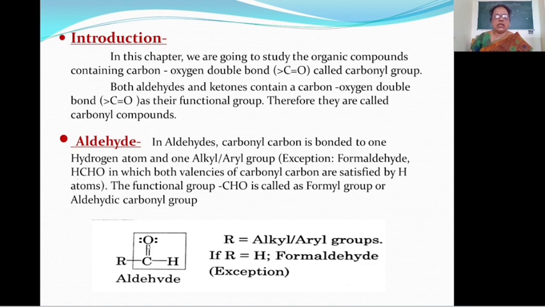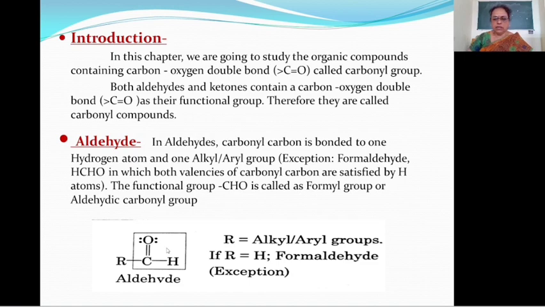Here the valency of the carbonyl carbon is satisfied by hydrogen atoms, and therefore this is an exceptional case. The functional group of aldehyde is CHO, known as formyl group, or also known as aldehydic carbonyl group.